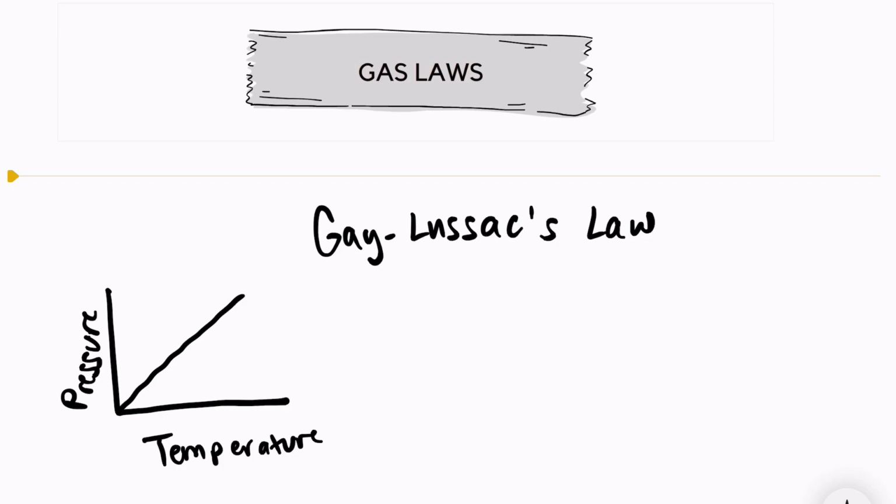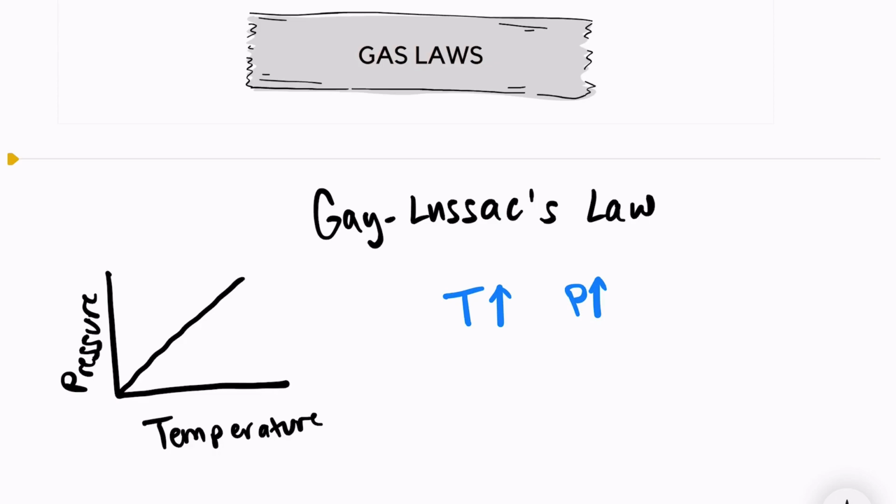So Gay-Lussac was interested in studying the relationship between pressure and temperature in gases, and what he discovered is that pressure and temperature are directly proportional to each other. That means when one increases, the other increases. So if temperature is increased, pressure will also increase.